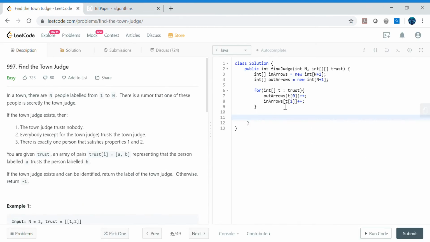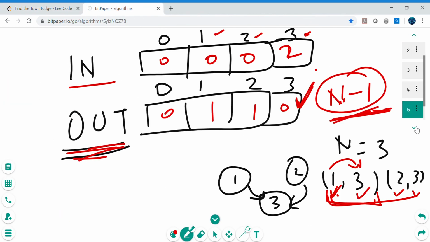All right, so let's go ahead and do that quickly. We don't need to iterate from 0 because they are labeled from 1 to n. So let's go ahead and do from 1 to n. So int i equals 1, i less than or equal to n, i plus plus. And if in arrows i is equal to n minus 1. That's what we learned from this diagram. If we go to the last page, so this should be n minus 1. In arrows should be n minus 1, and out arrow should be 0.